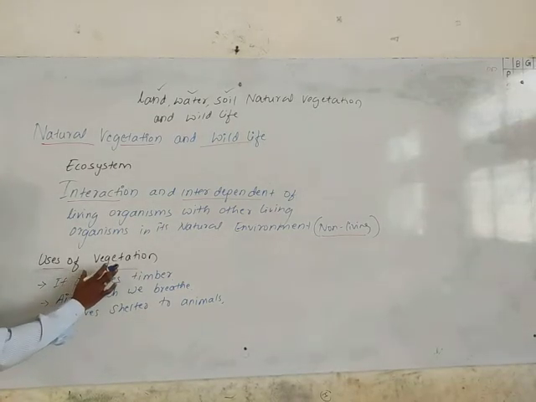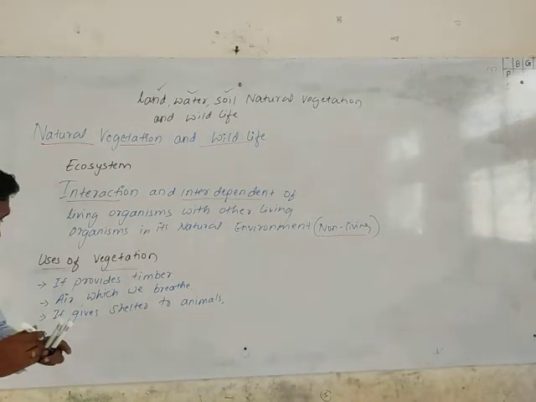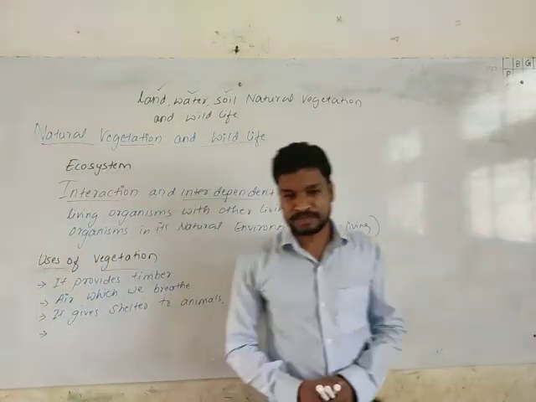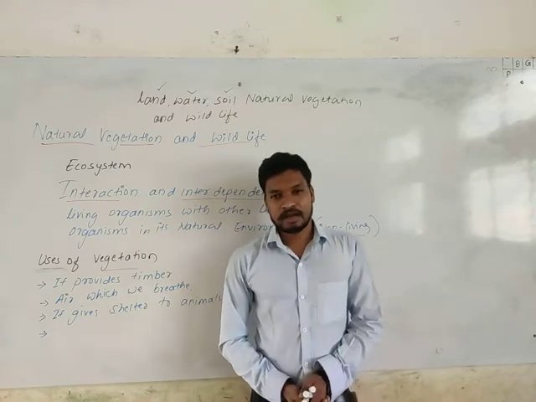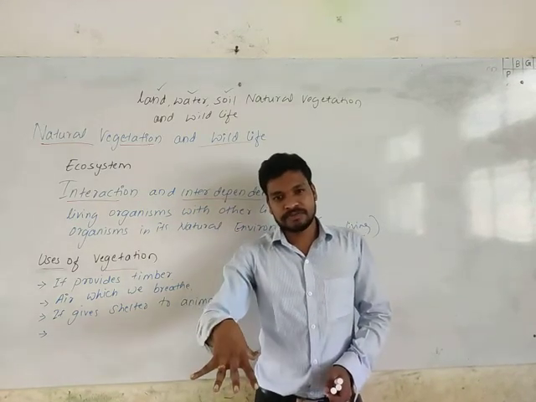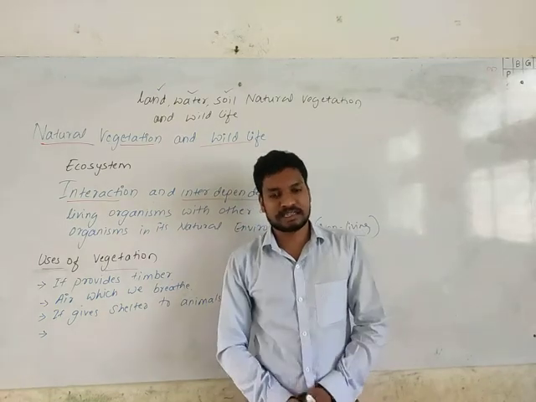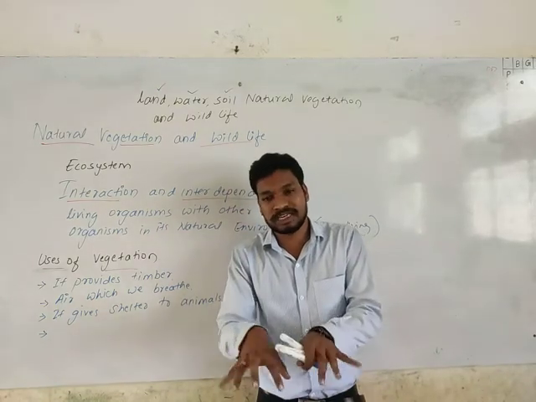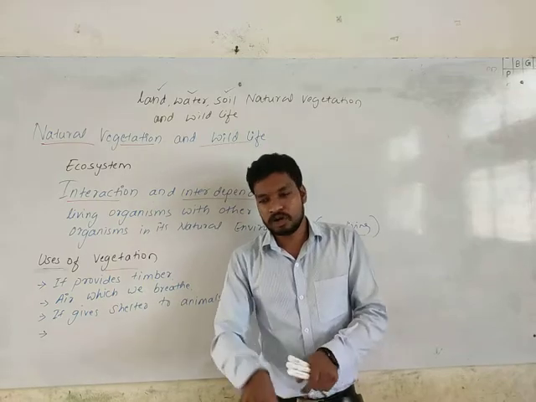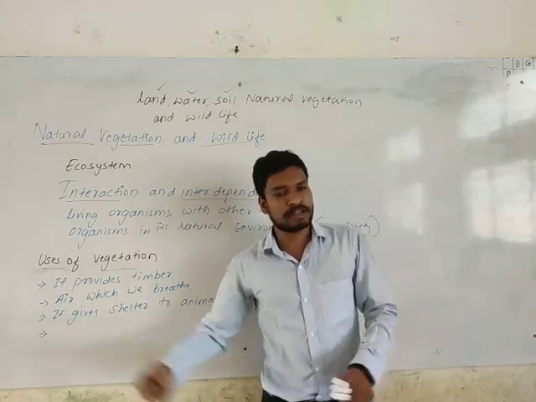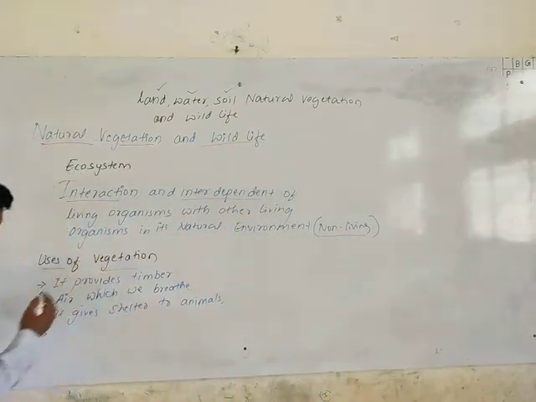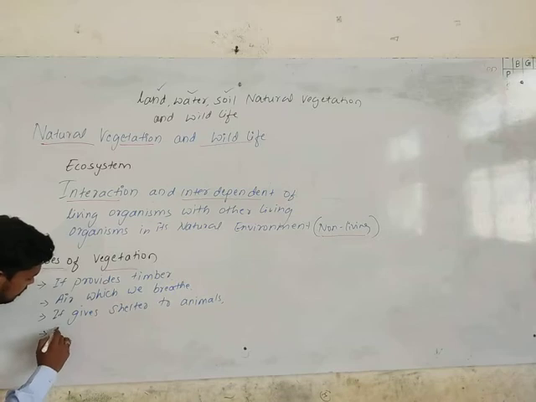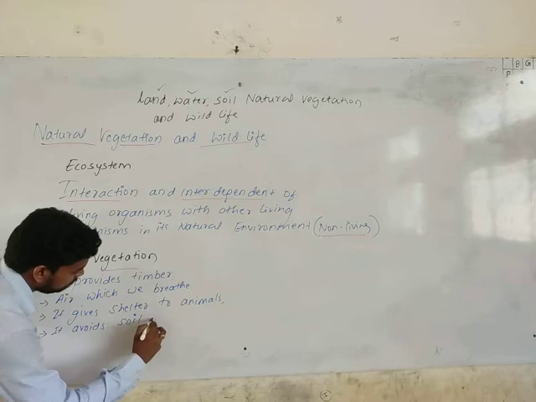Yes. Because of this natural vegetation, the erosion of the soil will be reduced. Natural vegetation is a forest, suppose, growing more trees. There, the roots penetrate beneath the crust and hold the soil, which will not allow the soil to go along with the runoff water. So it avoids soil erosion. It's one of the main uses.